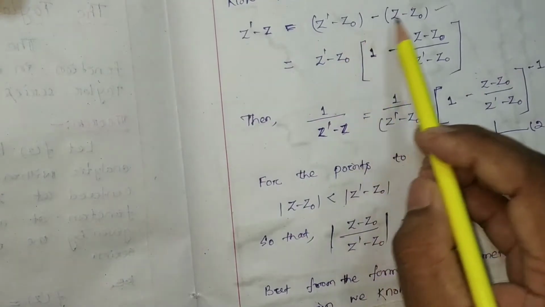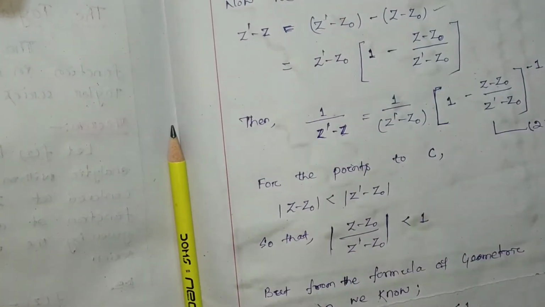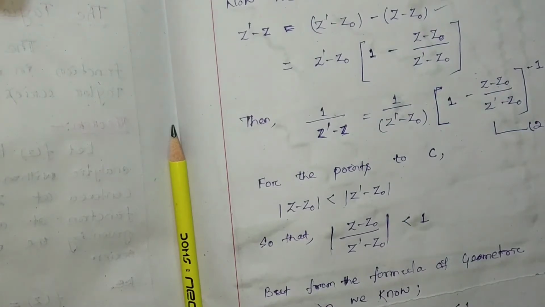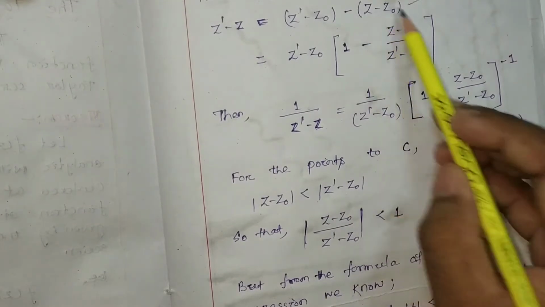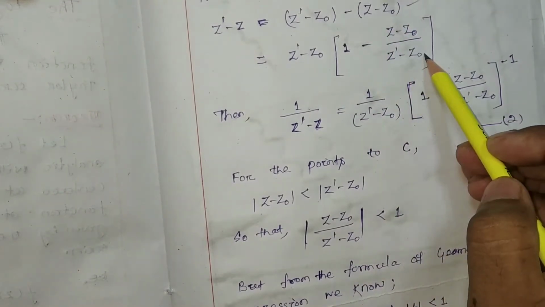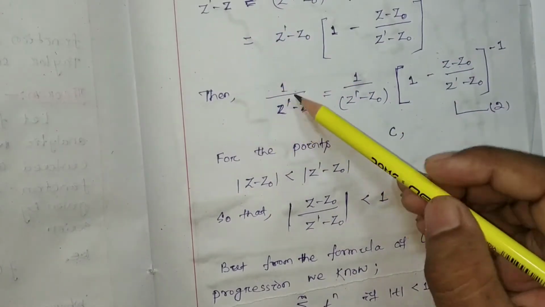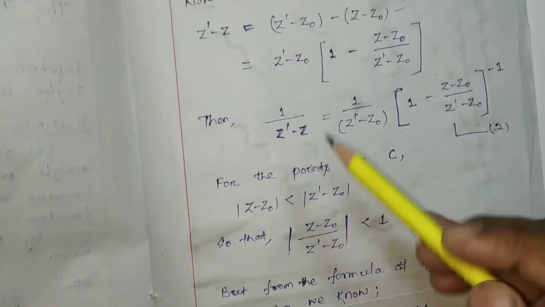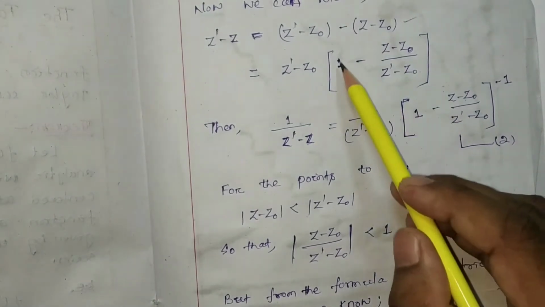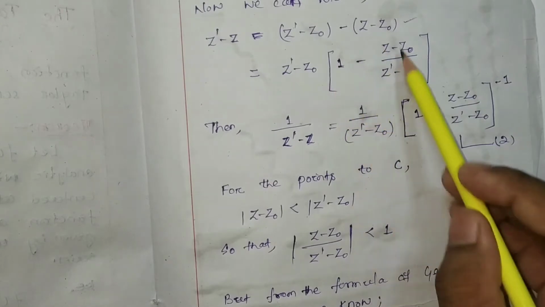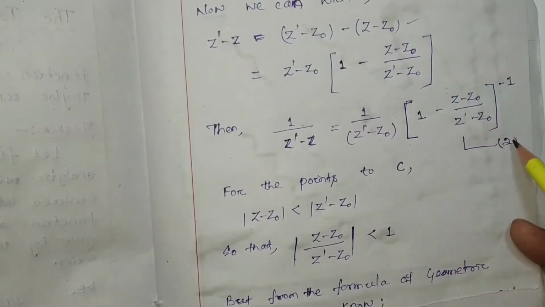We can take (z' - z0) common from these two terms, and we get (z' - z0)[1 - (z - z0)/(z' - z0)]. Then taking the reciprocal, 1/(z' - z) = 1/(z' - z0) times the inverse of [1 - (z - z0)/(z' - z0)]. Let this be equation 2.